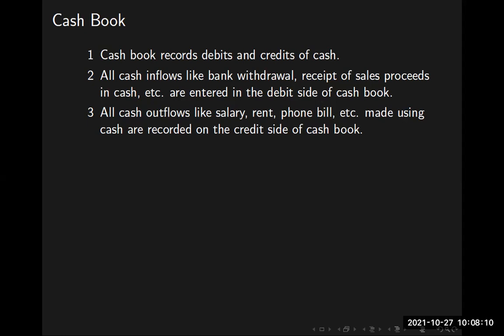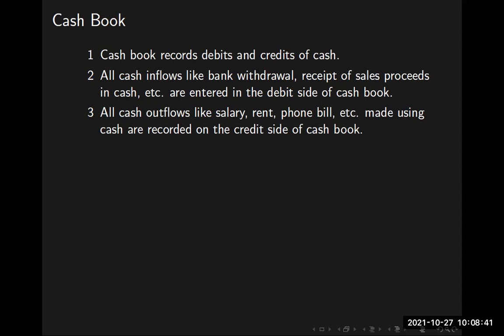Cash book records debits and credits of cash. Any cash received is on the debit side, on the left side. Any cash paid is entered on the right side, or the credit side. All cash inflows, like bank withdrawals and receipt of sales proceeds in cash, are entered on the debit side of the cash book, on the left side. All outflows, like salary, rent, phone bill, etc., are made using the cash recorded on the credit side of the cash book, on the right side. Credit side is the right side.